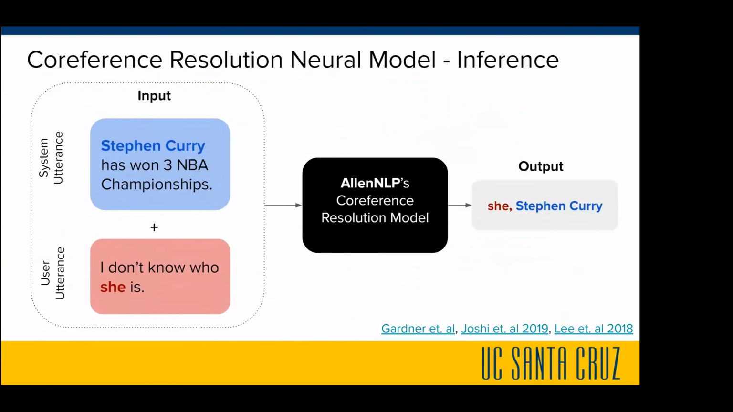Next slide. So next is the neural model. The neural model is based off of the LNP Coreference module that is fine-tuned on our data set annotated from the live traffic, which we will show in a later slide. However, for inference, the input we use is the concatenation of the last system utterance as well as the current user utterance. And the output is the coreference cluster involving the pronoun in question and the antecedent.